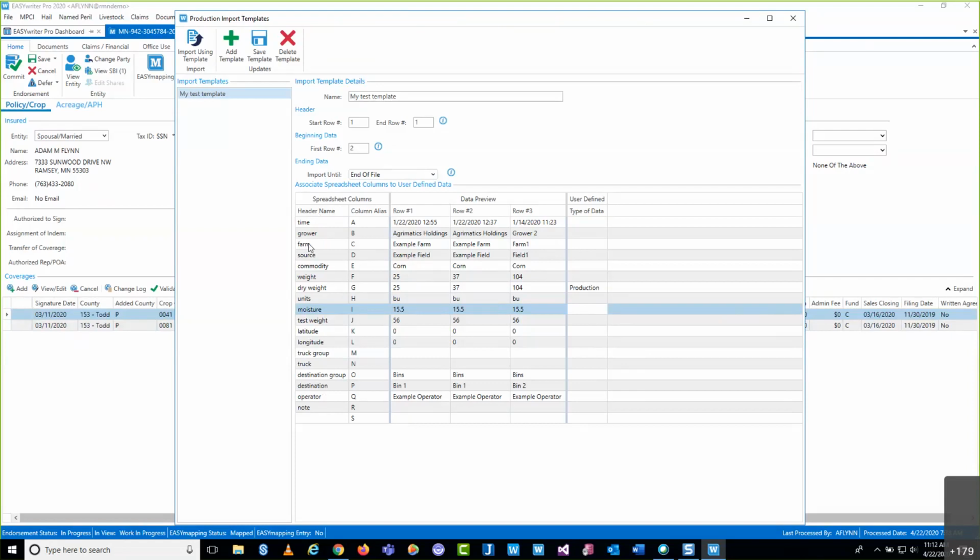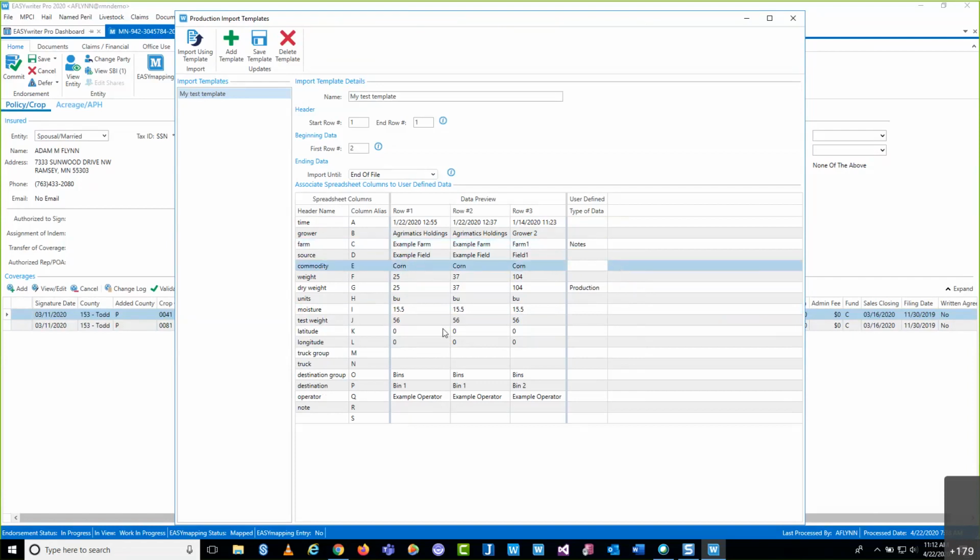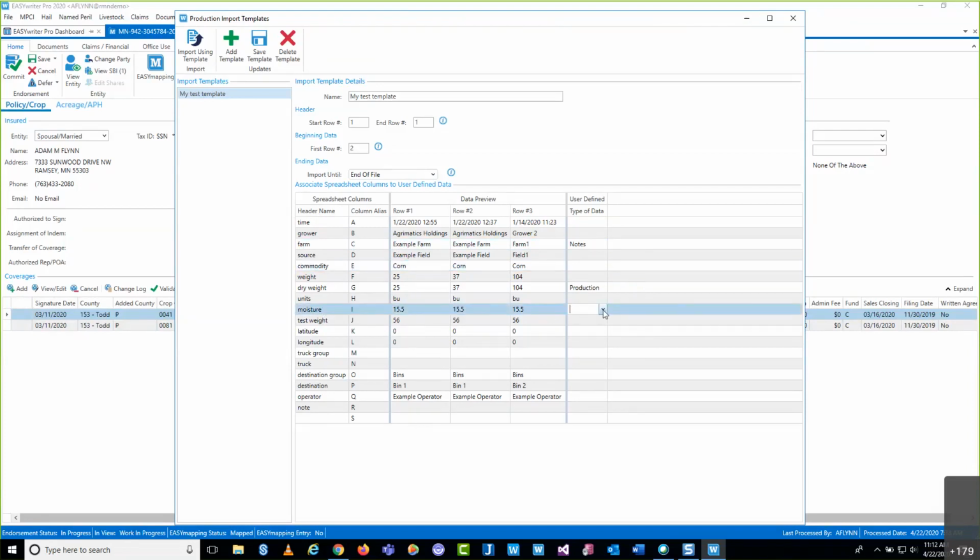Let's say that I want to include this row here, my farm, under my notes section. Again, I follow along to my column here, and then this time I'm going to select my notes. And just for example's sake, I'm going to take my moisture, and I'm going to call that my ticket numbers. Again, obviously completely wrong, not really what I would be doing. But I just simply want to show you that with this user-defined column, you can basically label and determine what the system's going to pull from that spreadsheet in regards to reporting production.